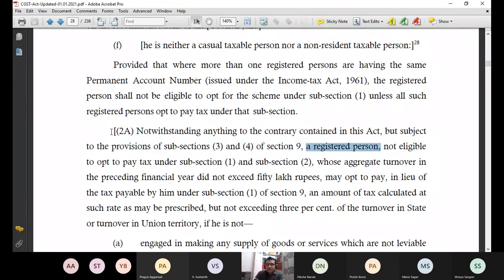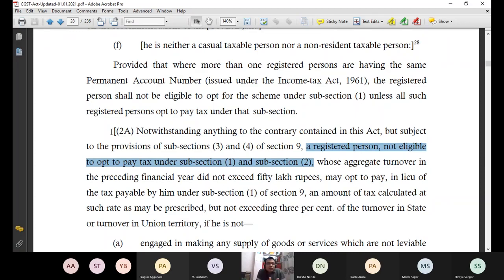A registered person not eligible to opt to pay a tax under subsection 1 and subsection 2. Now this is clear. Which section is going on? Section 10 is going on. So these subsections are of section 10. Now you can opt for special case of composition levy scheme only and only if you are not eligible to opt for normal cases.